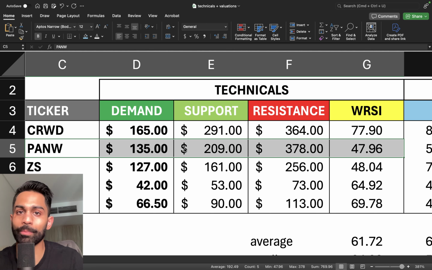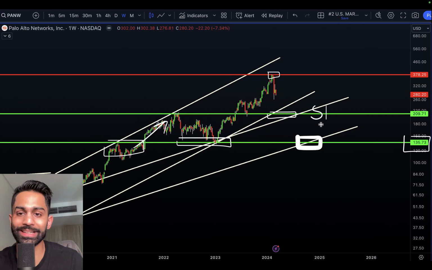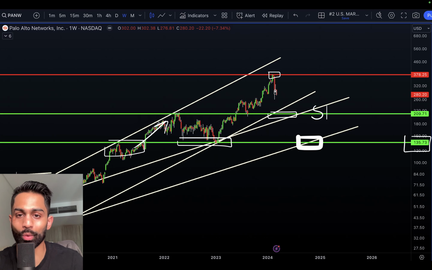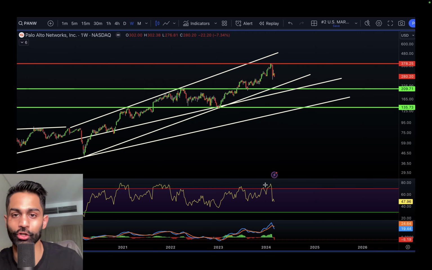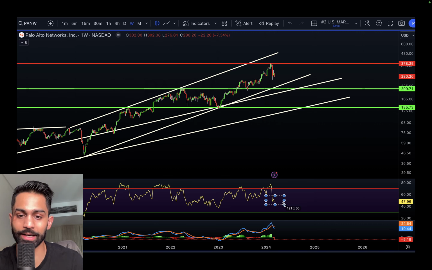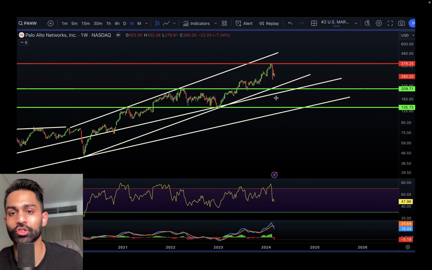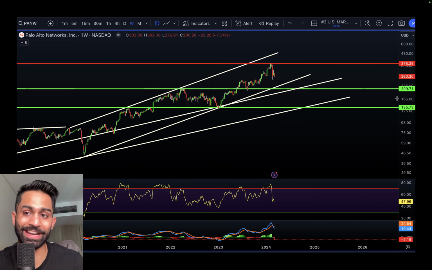I would wait for Palo Alto Networks to at least come down to $209 per share, perhaps even lower. We've already started to see that reversal, and it's already getting rejected. So I would wait for Palo Alto to trade back down to the low 200s before jumping into this opportunity from a long trade perspective. You can see the RSI coming down, and the MACD crossing below the signal line. This is a potential trade idea forming up, but we just have to be patient here.